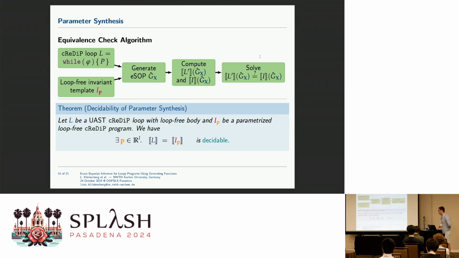And this is then also decidable. Once you give me this invariant template and a loop, and I want to check, is there such a parameter instantiation, it's decidable.